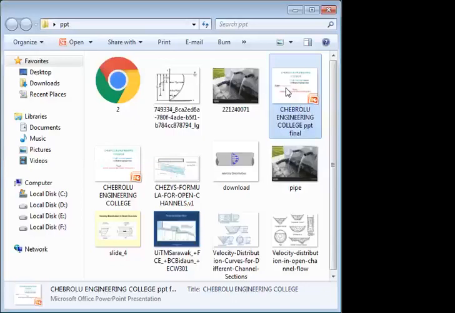Velocity distribution means that in the channel, the water is flowing with some velocity. How the velocity is distributed, how much velocity the water is flowing with, is shown in a diagrammatic representation. It is an imaginary diagrammatic representation. Through this representation, how the flow velocity is distributed is called velocity distribution in open channels.